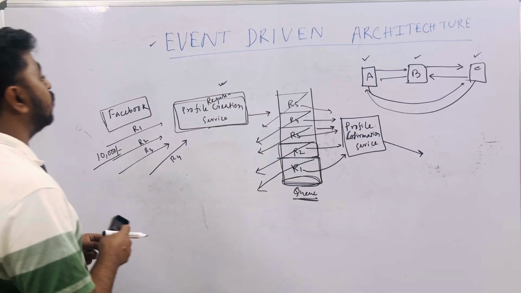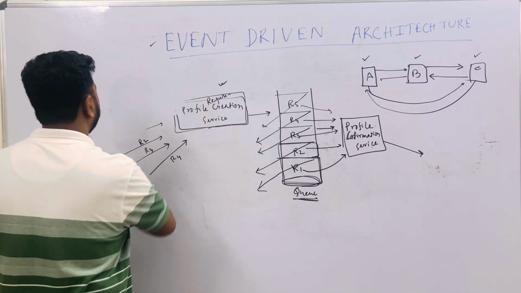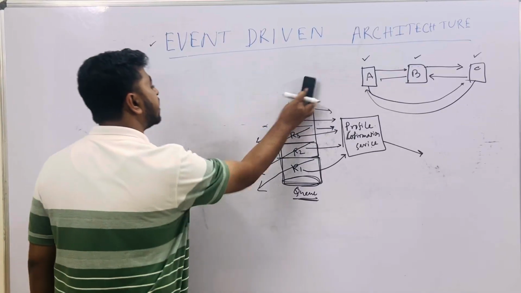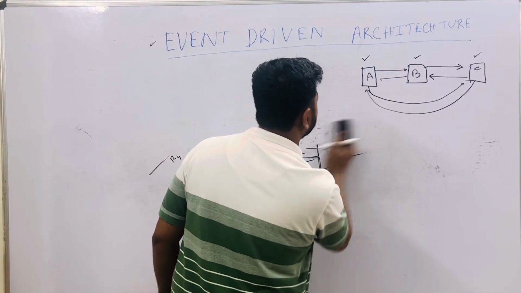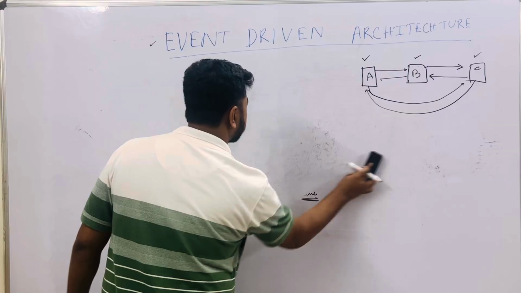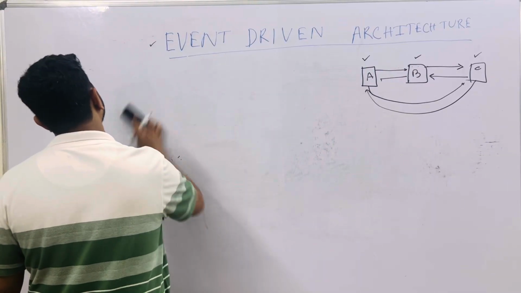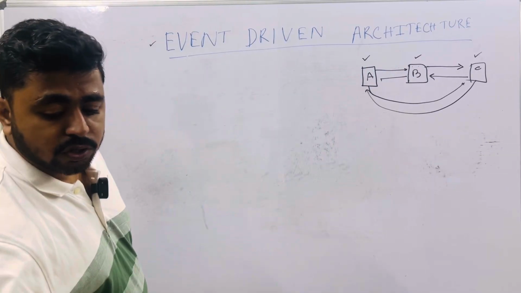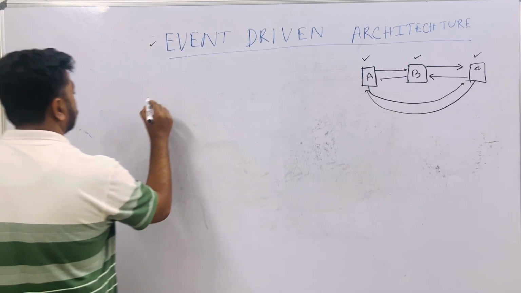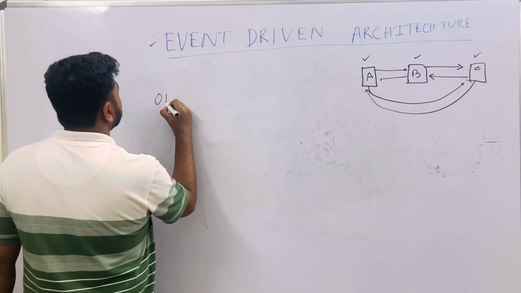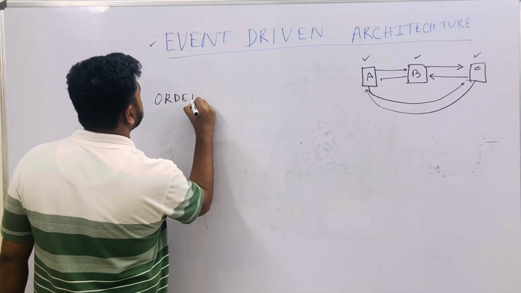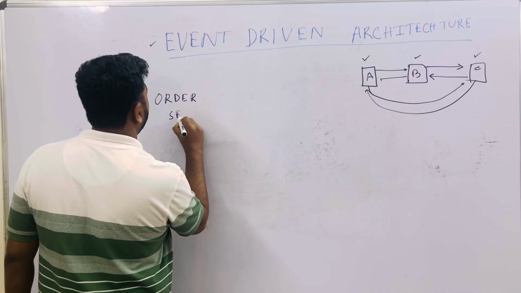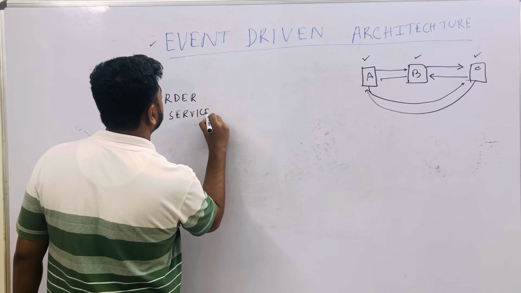Now, I will come to event driven. So what is happening in an event driven architecture? This is very similar, that is why I am spending more time on this queue, to make you understand what exactly you can do with a queue. Okay, now let us come to Flipkart. Suppose there is an order service, right.